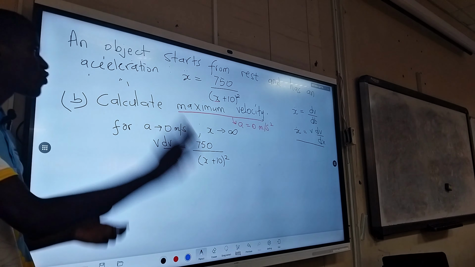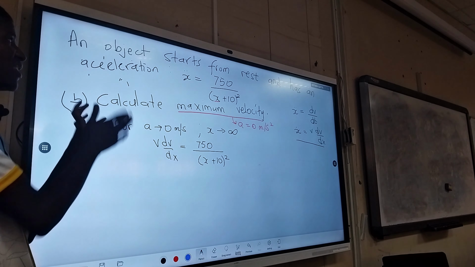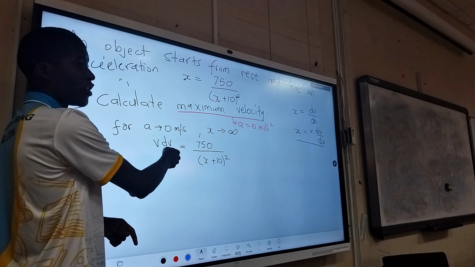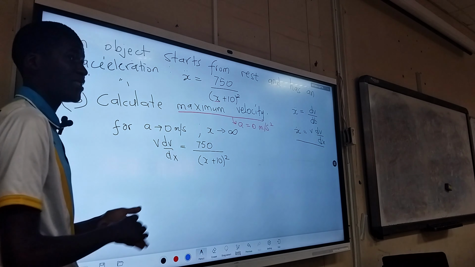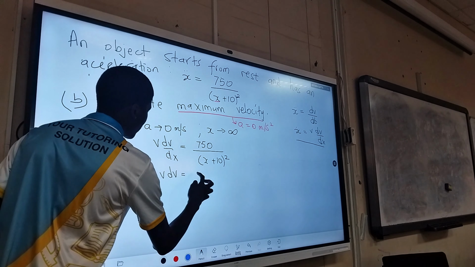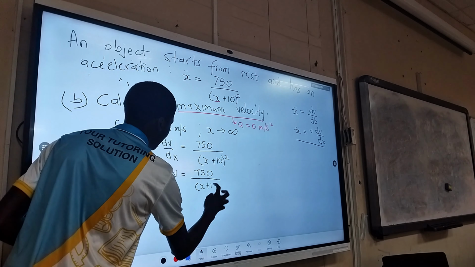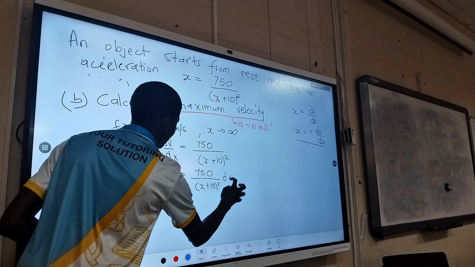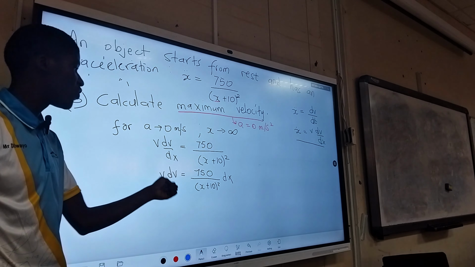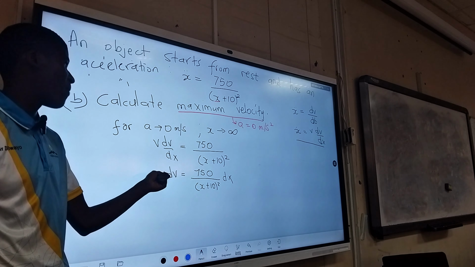So at least there must be an equation that defines the velocity for this object that is moving. But here we've got two things to integrate with, so we can cross multiply one of them as we did last time. So we have v dv is equal to 750 over (x plus 10) squared dx. So we cross multiply dx to the other side so that we can integrate on both sides.